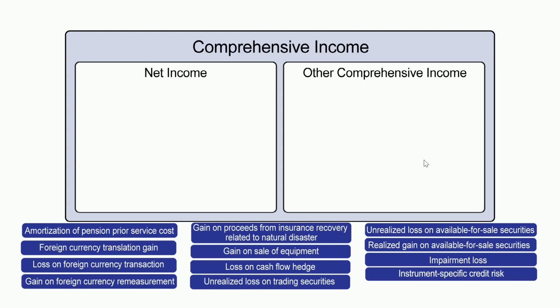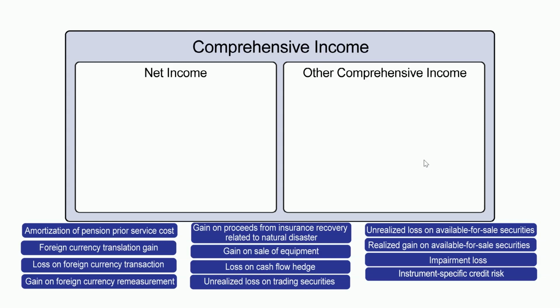That's the pension. Foreign currency translation gain. That looks like the F of PUFFY. Loss on foreign currency transaction. That's a real transaction, gain or loss. That's going to go in income. Gain on foreign currency remeasurement. Remember, remeasurement goes to the income statement. It's the translation adjustment. That plug.